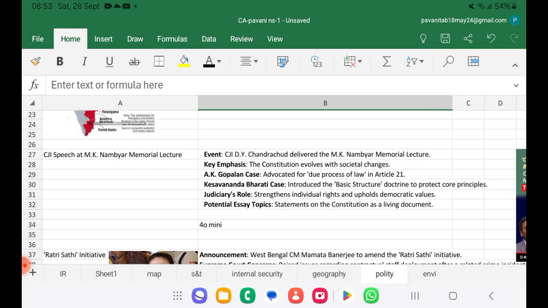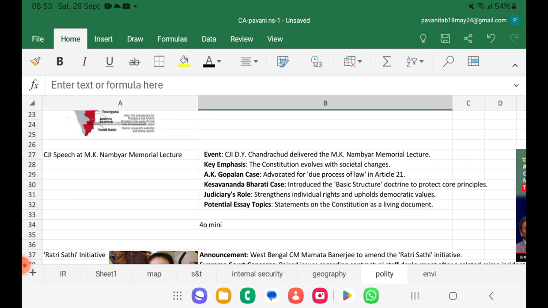In his speech he emphasized that the Constitution evolves with societal changes. The A.K. Gopalan case has been mentioned by him, which advocated due process of law under Article 21. Nambiar's contribution was also mentioned. Under the Kesavananda Bharati case, the basic structure was introduced. This also got emphasized there. The judiciary's role strengthens individual rights and upholds democratic values. That should be the judicial role. And the statement on the Constitution as a living document was made. So it is growing with societal change and it's a living document.